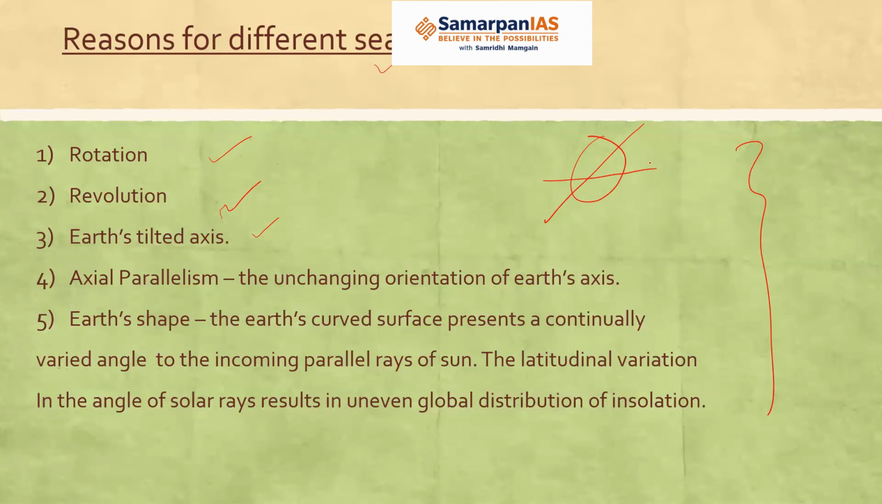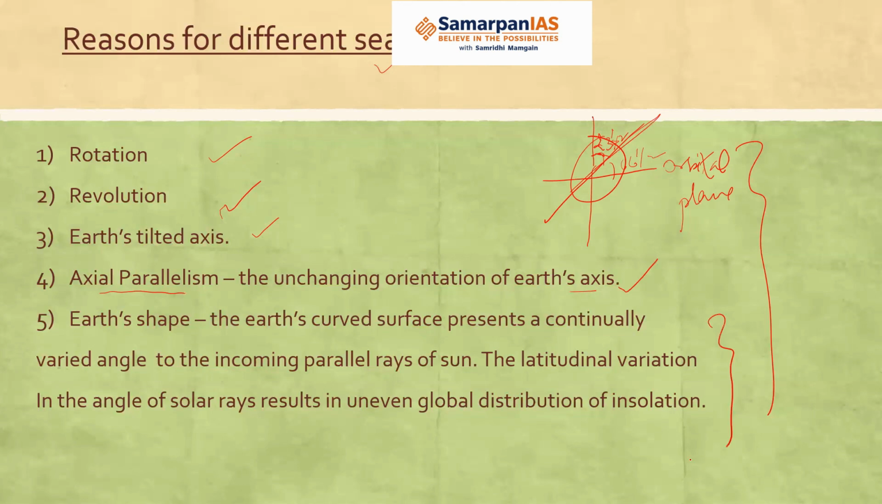And then axial parallelism. That means the unchanging orientation of Earth's axis. So the Earth's axis will always remain tilted by 23.5 degrees from the perpendicular, or you can say by 66.5 degrees from the orbital plane. It will not change. So the axis will always remain in this direction with this many degrees. So this is known as axial parallelism.